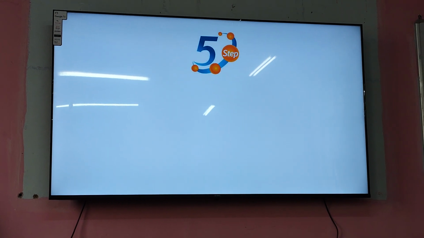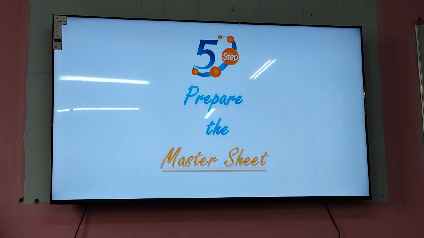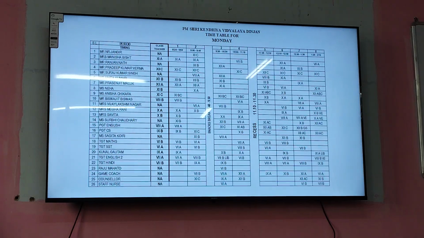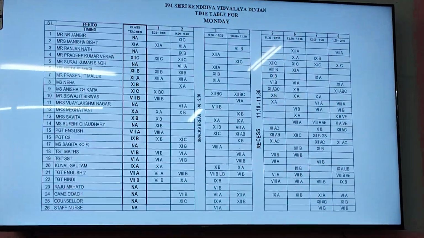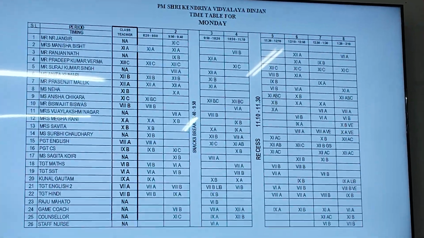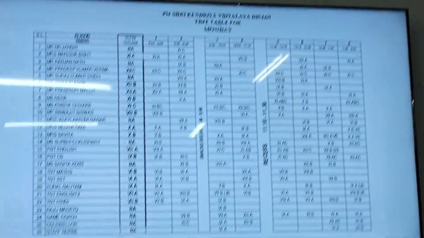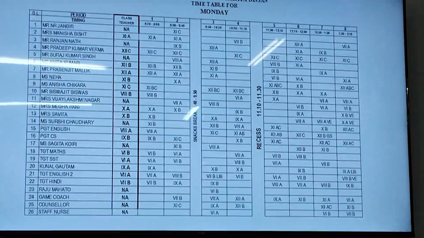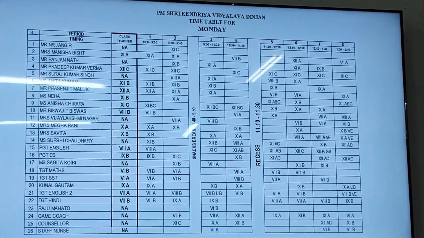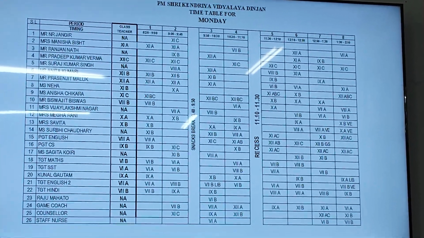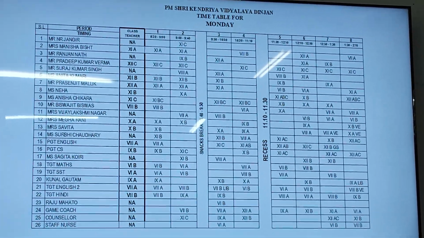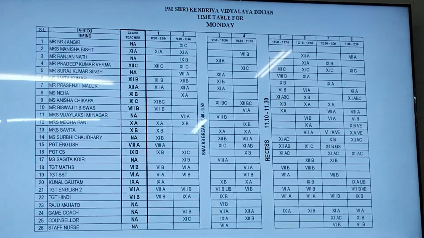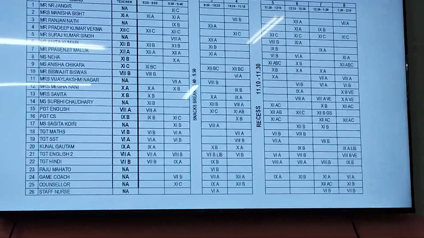Step 5, the first final step, is the preparation of the master sheet, and this is the master sheet that comes up, where we can get information on all the periods per day. It is Monday one, and from this we prepare the arrangement also. So this year this is the actual planning, and this is what we have made. If anybody has any question regarding this, now we can ask.